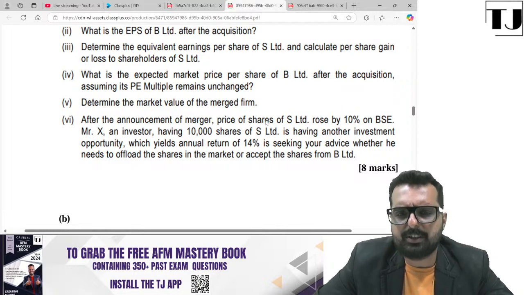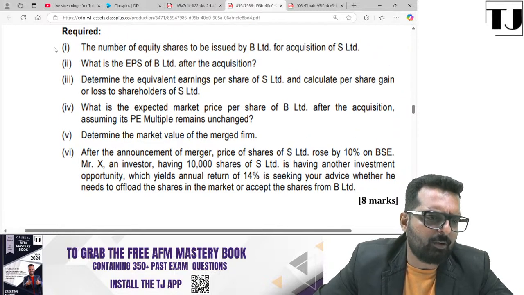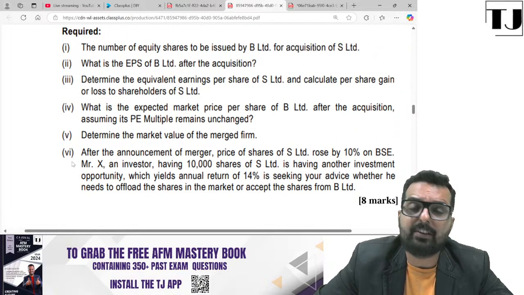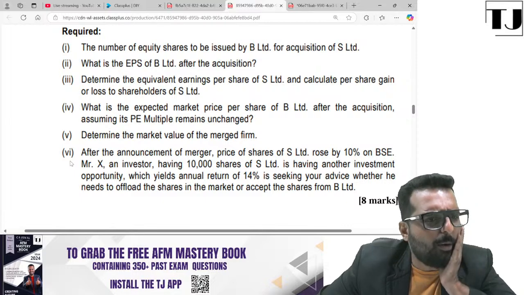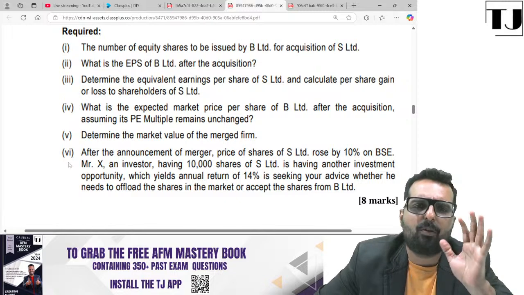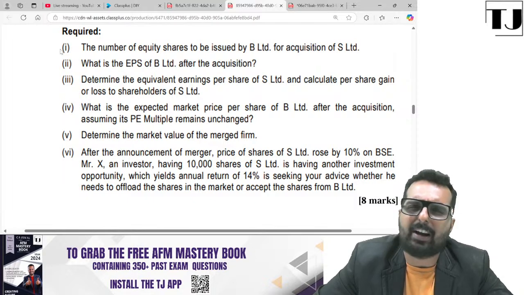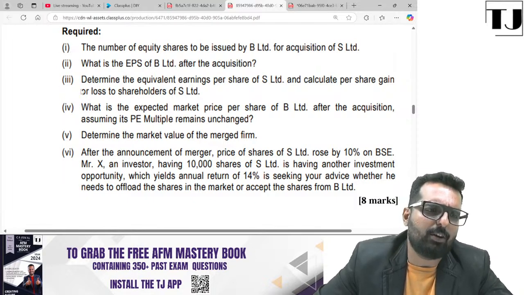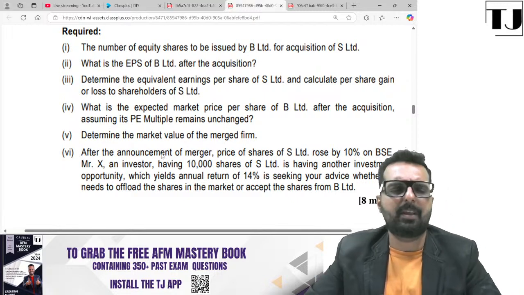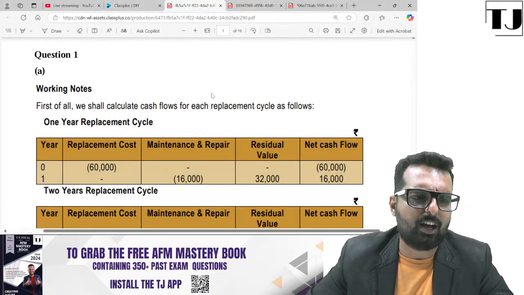After announcement of merger, if the price goes up by 10%, now total 8 marks, how many requirements are there? 1, 2, 3, 4, 5, 6 requirements are there. So use your common sense and tell me per requirement, how much is the marks that they are planning to give you? 1.5. Everyone clear? But they may vary it based on their judgment. For example, if question 1 is very easy, they may give 1 mark, and then they may give 2 marks. All that depends upon them. For timing, what we will do is we will value each requirement for 1 mark.